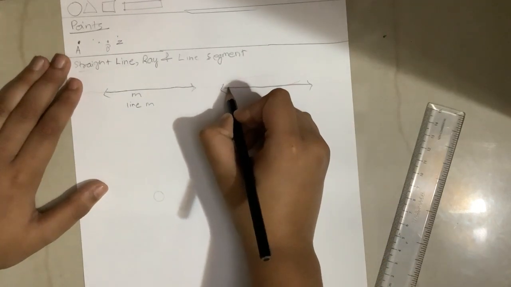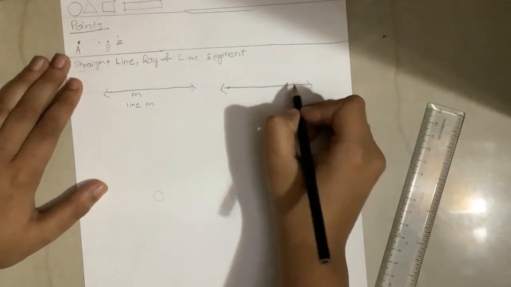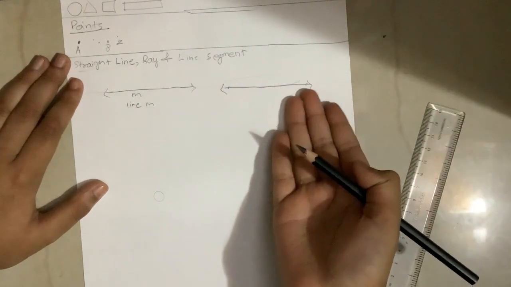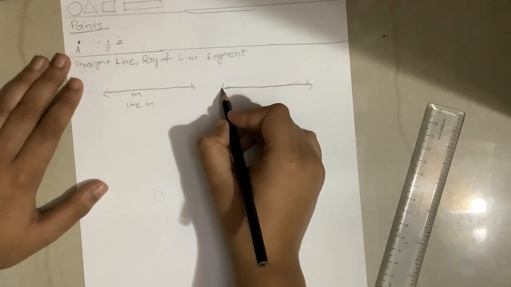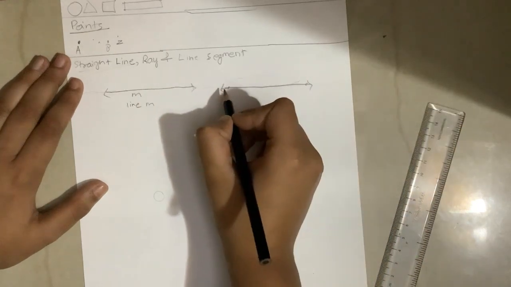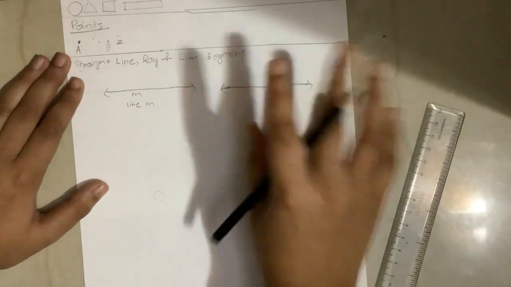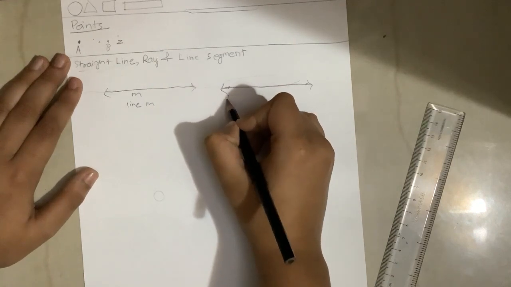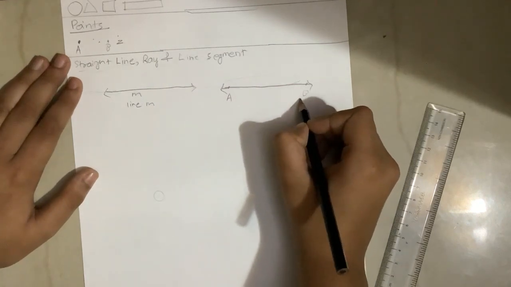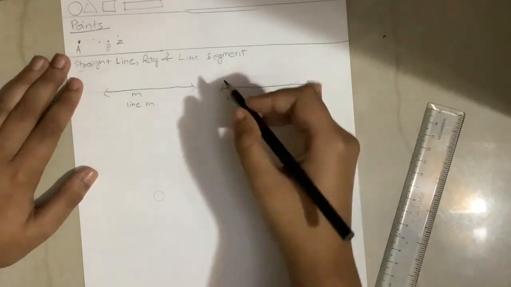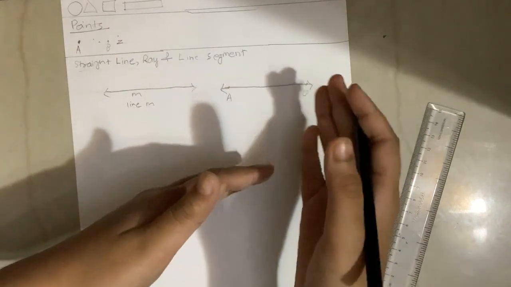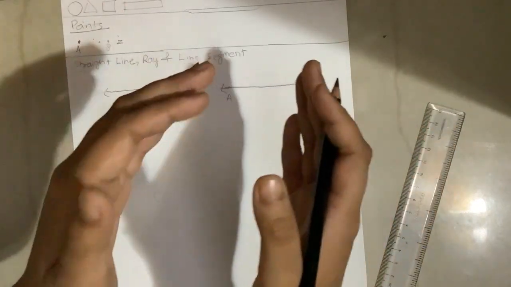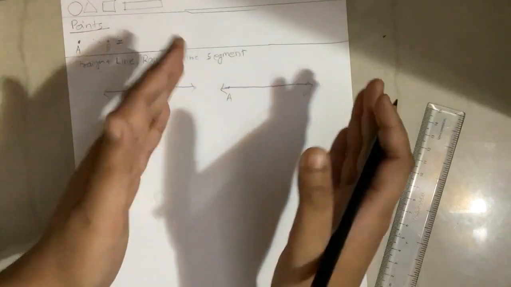So suppose we take this as a point and we take this as a point. It is not wrong because on a line there are infinite points and we are just taking two of them. And now we can name the points like this: A, B. And this is another way of naming a line.